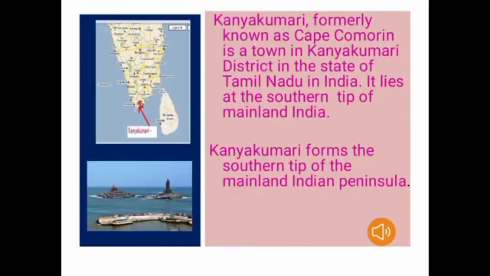Boys, you see the map, the south part of India, and you see the red circle where Kanyakumari is written. Kanyakumari, formerly known as Cape Comorin, is a town in Kanyakumari district in the state of Tamil Nadu in India. It lies at the southern tip of mainland India. So boys, remember this. Kanyakumari forms the southern tip of the mainland Indian peninsula.